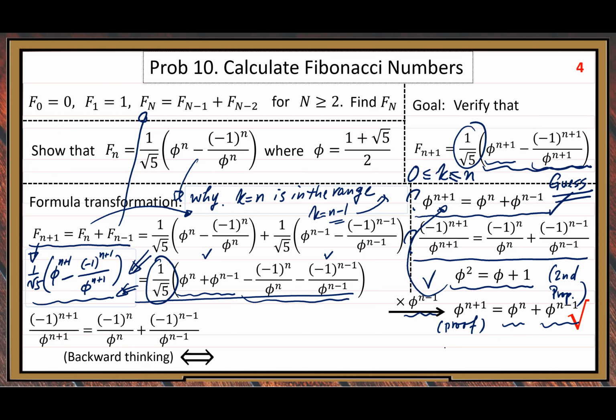Before we transform this relatively more complicated form, it's hard to apply our golden ratio properties directly. So for that reason, we do backward thinking to make this form simpler.